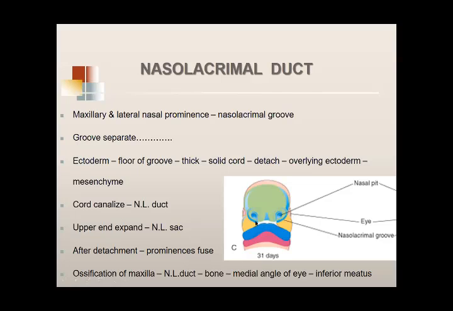Until now it is lying obliquely, but then with the development of more mesenchyme and connective tissue into this developing face, this rod becomes more vertically placed. And the important thing to remember is that at the upper end, the cranial end, the nasolacrimal duct gets expanded. It enlarges and develops into the lacrimal sac, yeah, nasolacrimal sac.